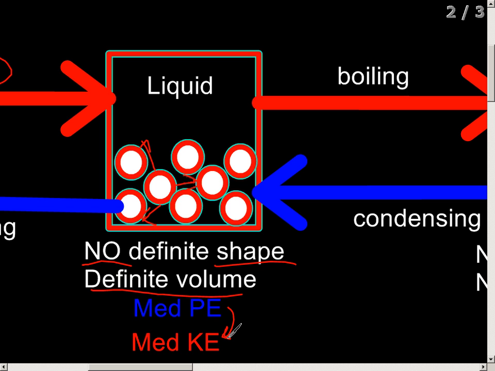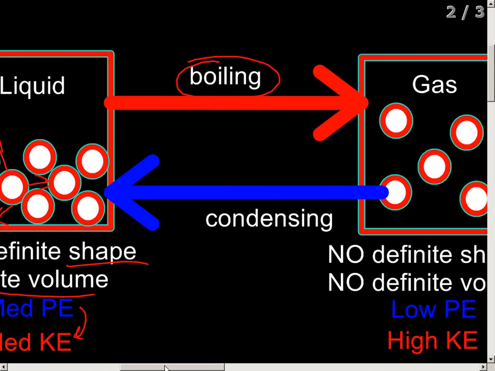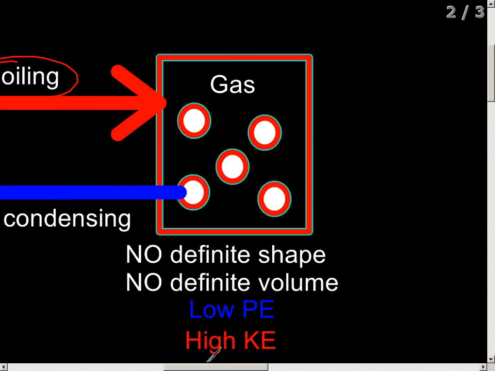So you just heated up some ice. That ice lost some of its potential to become kinetic energy. It traded it. So liquids have about a medium amount of potential and a medium amount of kinetic. Well, let's keep heating it up. Let's make the water boil. So we make the water boil and it becomes a gas.